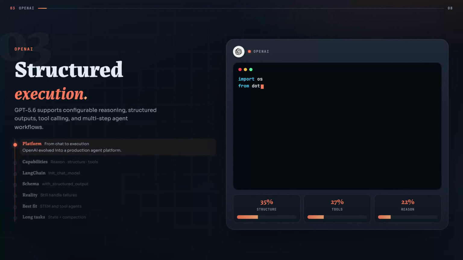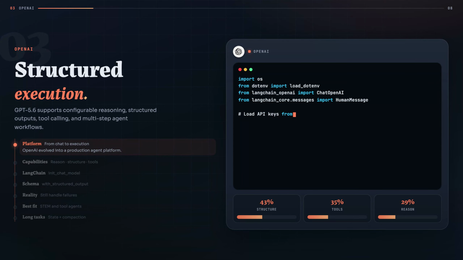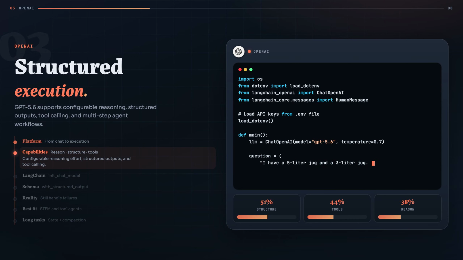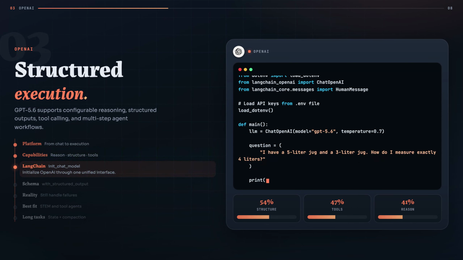Let's begin with OpenAI. OpenAI has evolved from conversational models into a broader execution platform for production agents. Its current GPT 5.6 family supports configurable reasoning effort, structured outputs, tool calling, and complex multi-step workflows. This makes OpenAI a strong option for applications that require predictable tool orchestration, structured responses, and controlled reasoning depth.